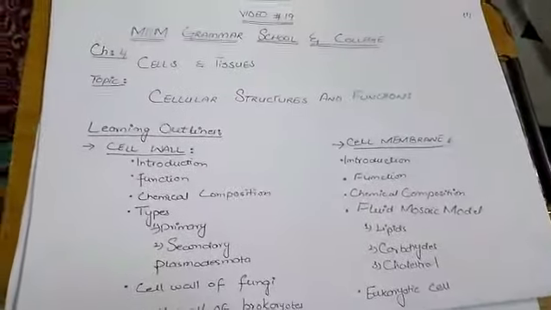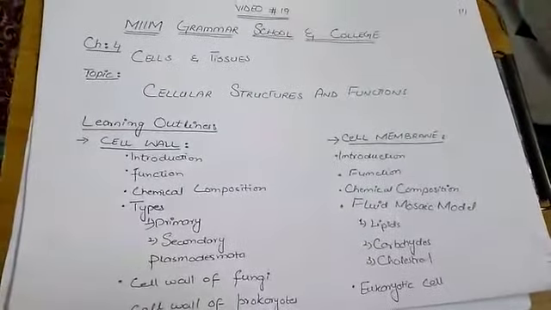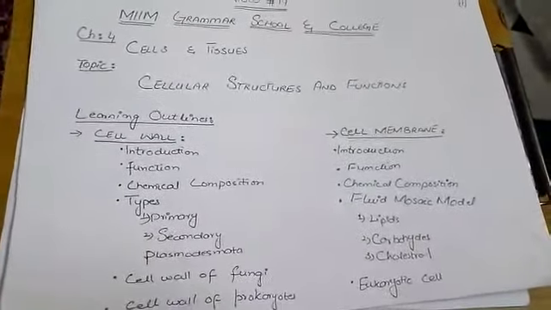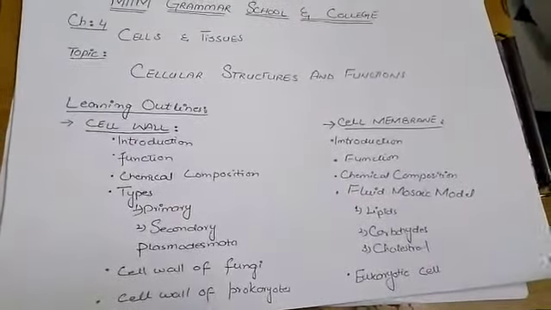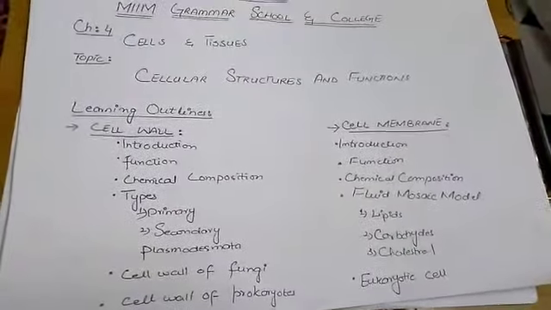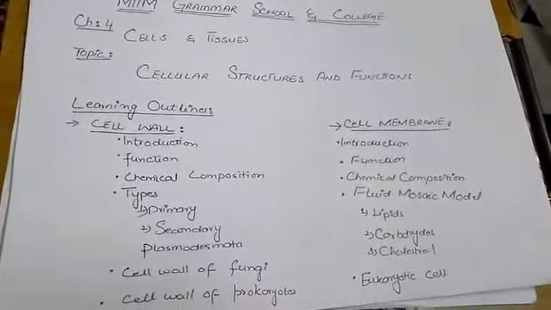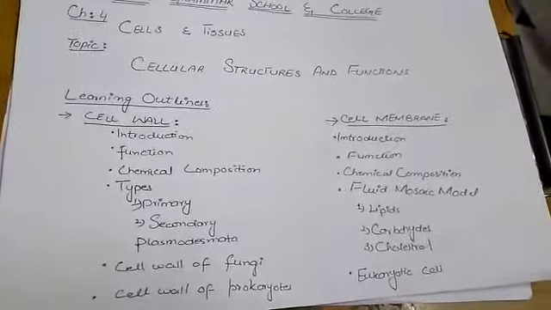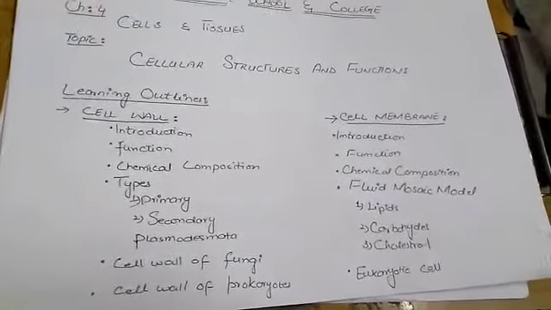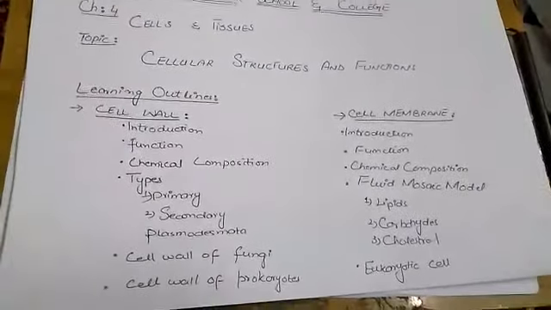Today we are going to study chapter 4, cells and tissues, and the topic is cellular structures and their functions. In the learning outlines we have first cellular structure, that is cell wall, and the second one is cell membrane.